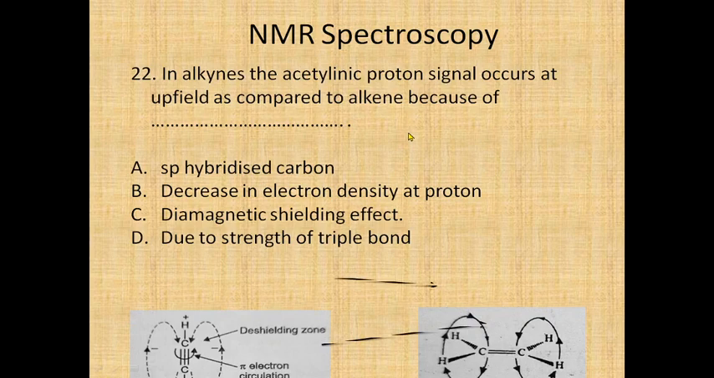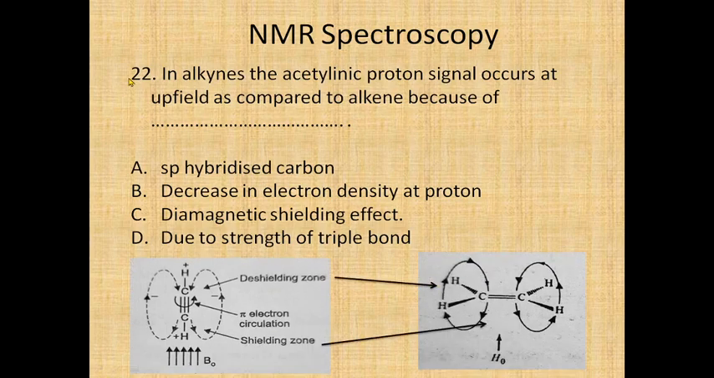Let's see what happens when an external magnetic field is applied to both the molecules. If you see here, first in case of the alkenes, the external magnetic field is applied. So there is a formation of this diamagnetic field, in which this outer part is a de-shielding zone and the inner part is a shielding zone.